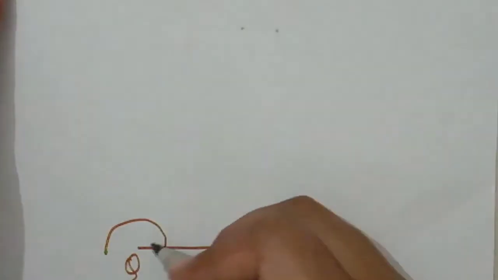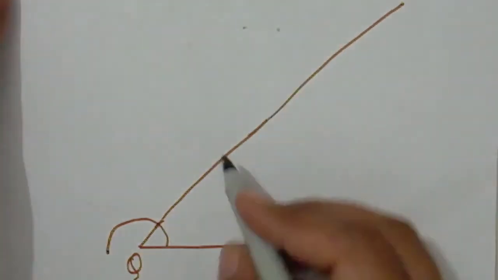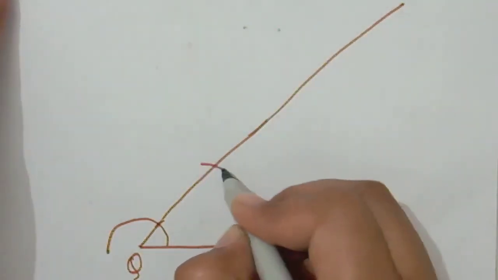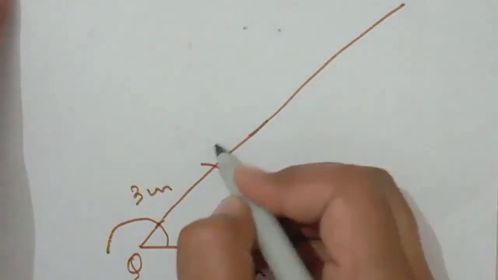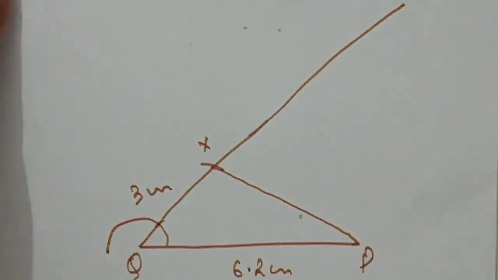So I will explain it again. Pay attention here. When we draw QP of 6.2 centimeter, and then we draw a 60 degree angle like this, and then we mark a line of 3 centimeter here, which is point X. Then we join the second vertex with the line.